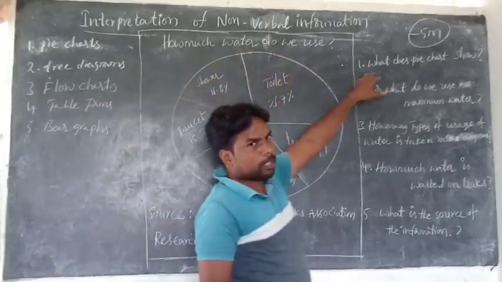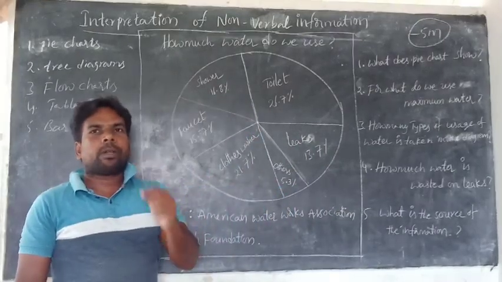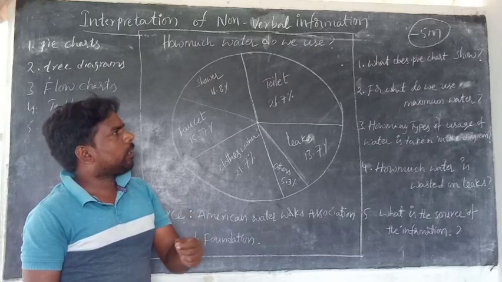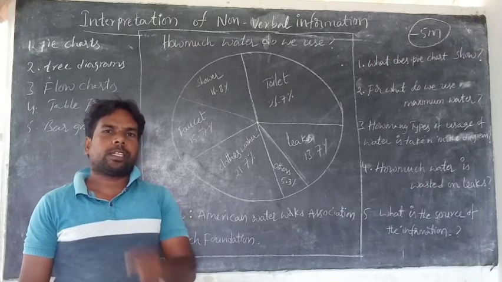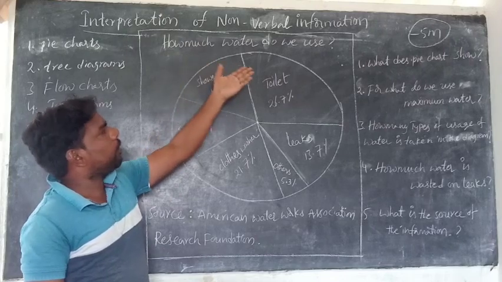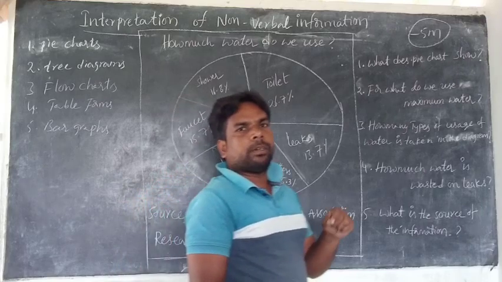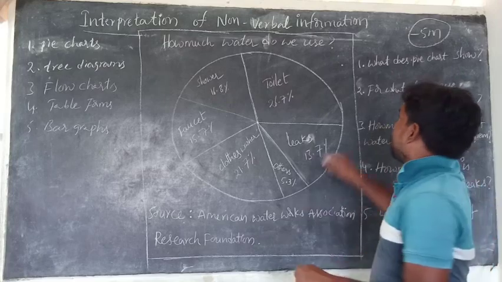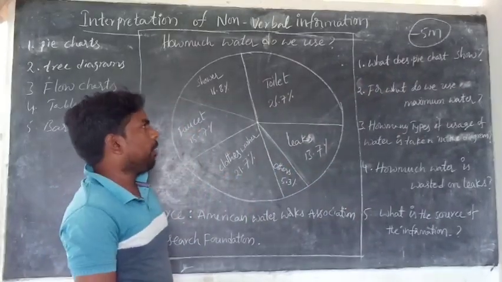Or you can write: the amount of daily usage of water, or the amount of water daily used. Is it clear? This is the answer to the first question.